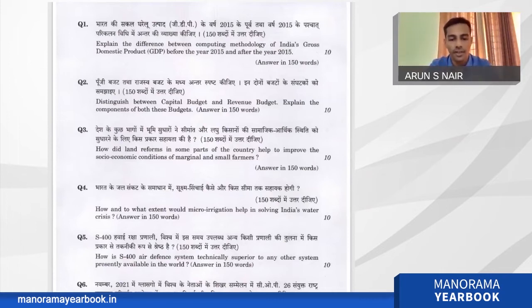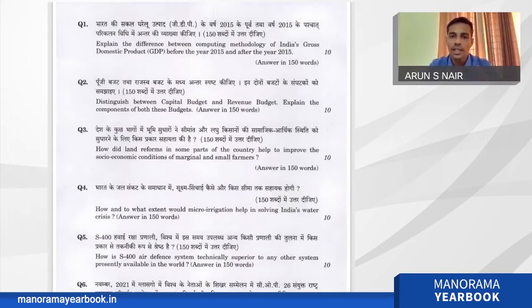The question is to find the difference between the two, so we can have 3-4 fundamental differences. The candidate can directly go to those differences, because there is no need to elaborate on what GDP is and its importance, as these are not asked. You should stick to what is asked, because this is a 150-word answer.